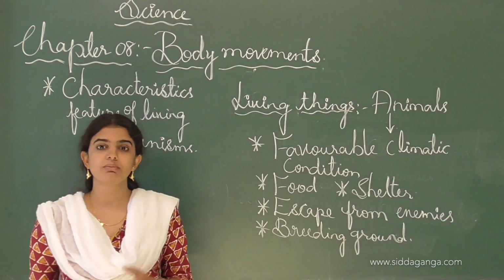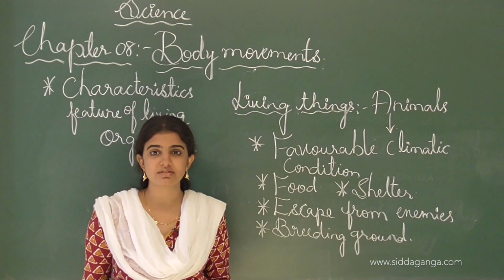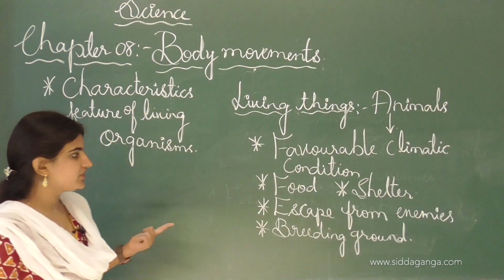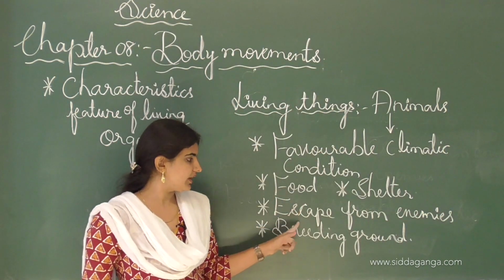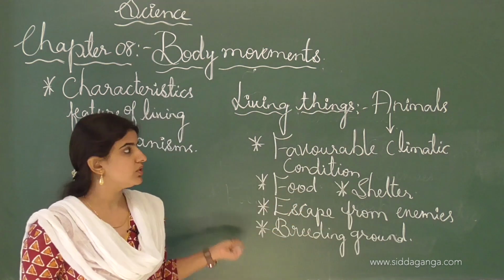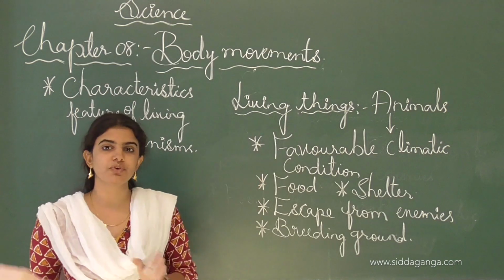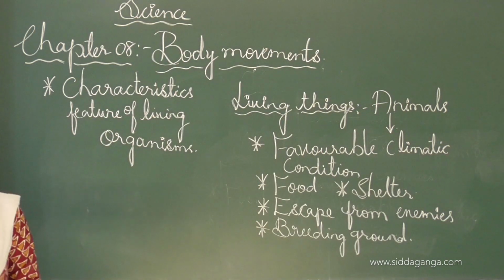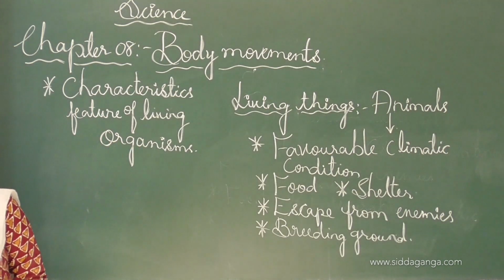These animals move from one place to another, and we can see such movements. Favorable climatic condition, food, shelter, escape from the enemies, breeding ground. These are the reasons why animals move from one place to another. Next one is, as I told you,